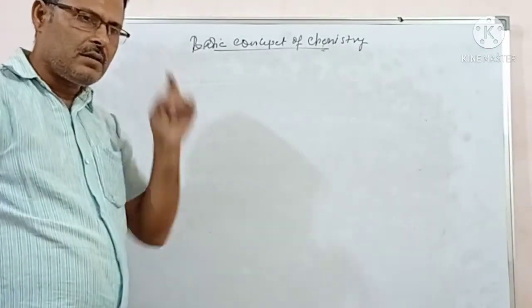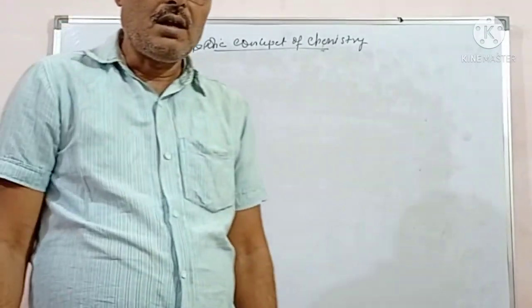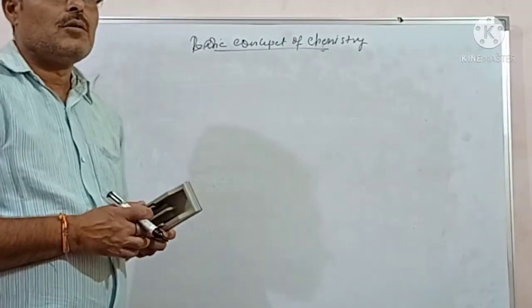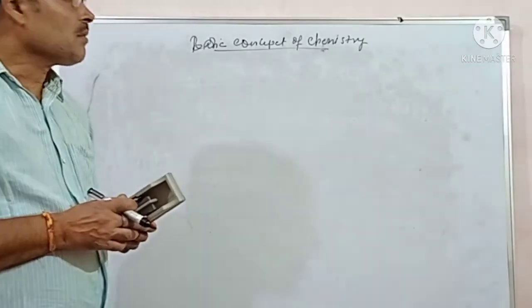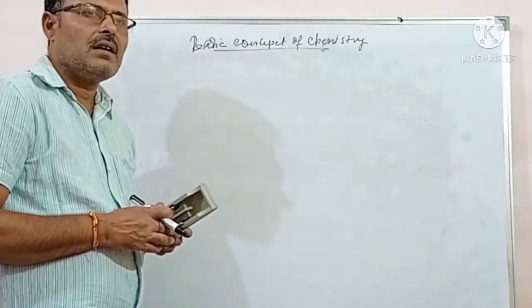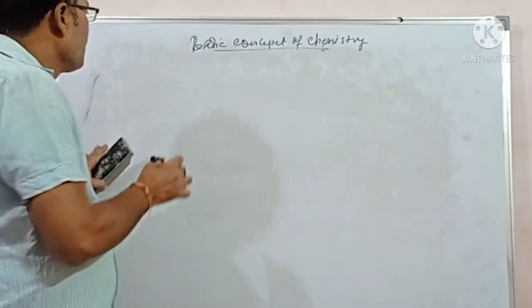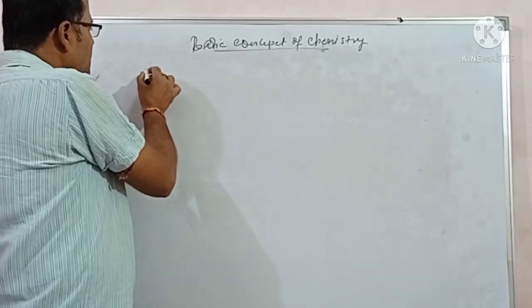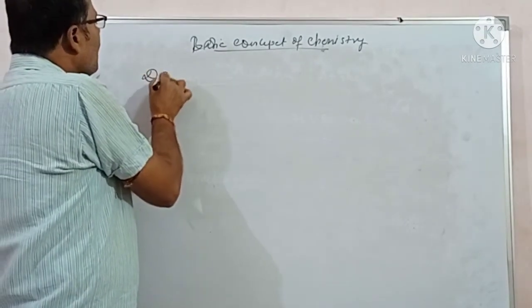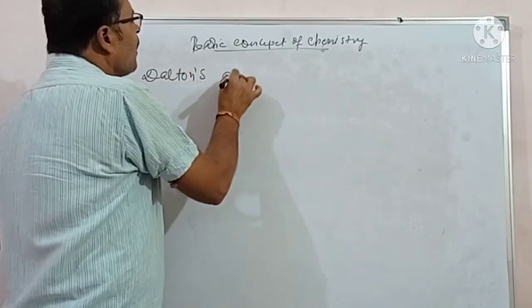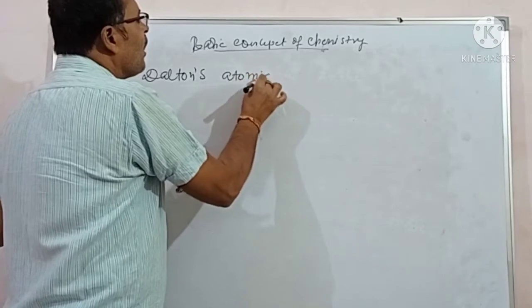The most important theory as such, Dalton atomic theory. We are also known from this theory either 9th or 8th classes. Dalton's atomic theory.